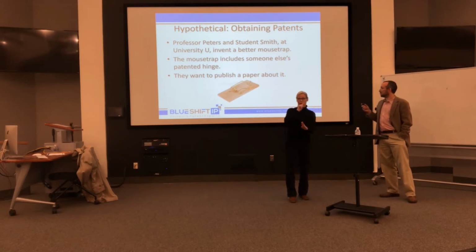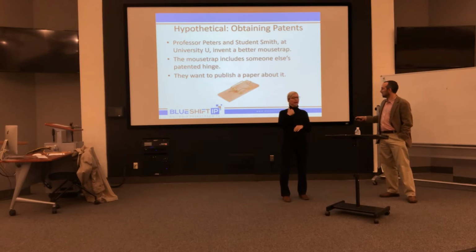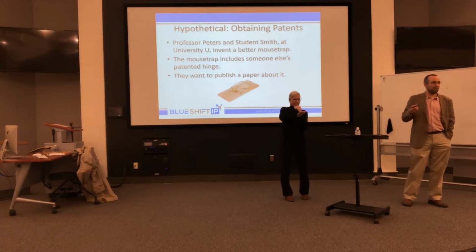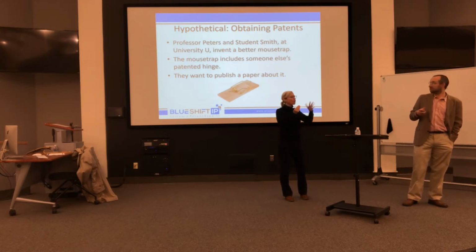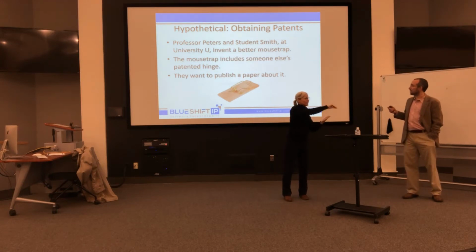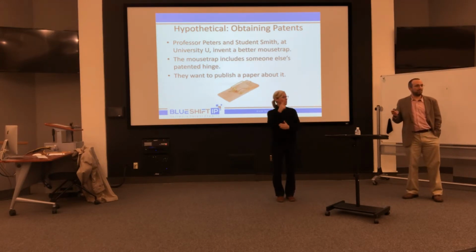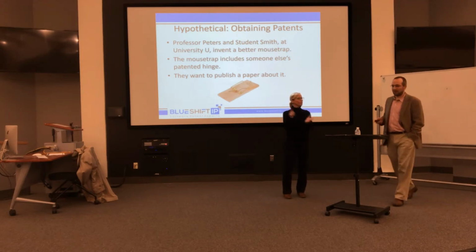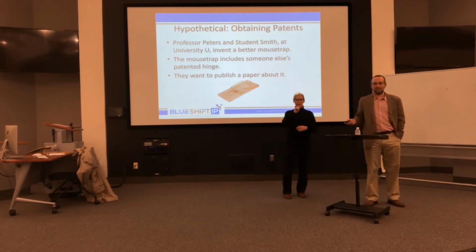The second important fact is that it includes a hinge that already existed and was patented by someone else. So it incorporates an existing invention. And the third fact is that the professor and the student want to publish a paper about this invention. And you'll see as I talk through why these facts will all become important.